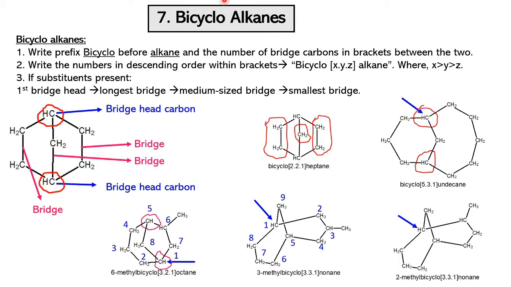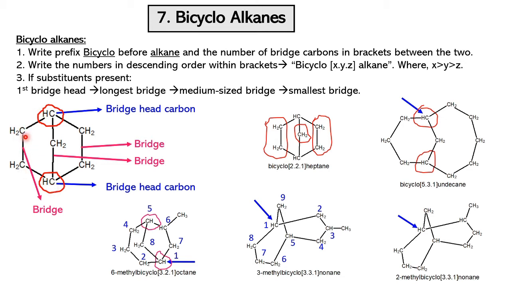Okay, so let's start with the bicycloalkanes. We have the rules here. First one is to write the prefix bicyclo before alkane and write the number of bridge carbons in brackets between the two names, that is bicyclo and alkane. So before that, let's look at this molecule. This molecule is basically a cyclohexane, and these two carbons are joined with a one-carbon bridge. So these, top and bottom, are called bridgehead carbons. So at the top we have one, at the bottom we have one.